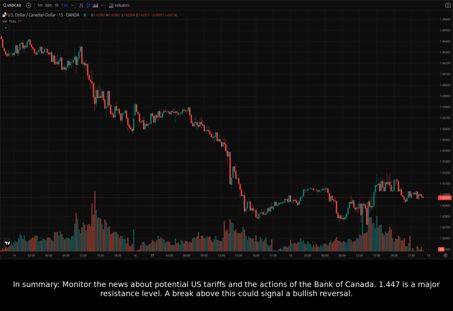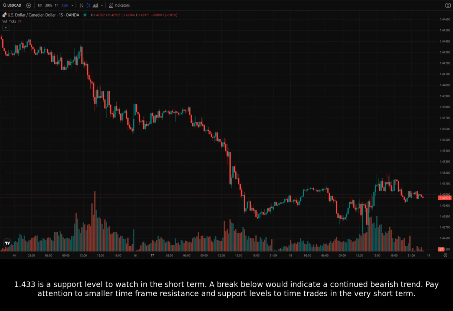In summary, monitor the news about potential US tariffs and the actions of the Bank of Canada. 1.447 is a major resistance level. A break above this could signal a bullish reversal. 1.433 is a support level to watch in the short term. A break below would indicate a continued bearish trend. Pay attention to smaller timeframe resistance and support levels to time trades in the very short term.